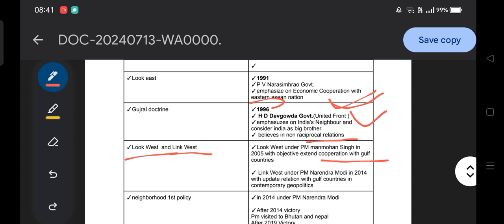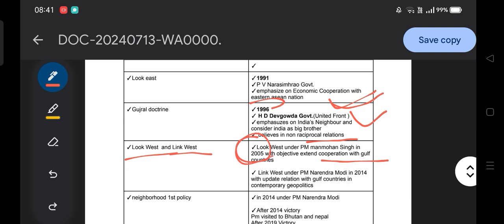No, be clear in your mind if you have a doubt: Look West was under PM Manmohan Singh in 2005, with the objective to extend cooperation with the Gulf countries.